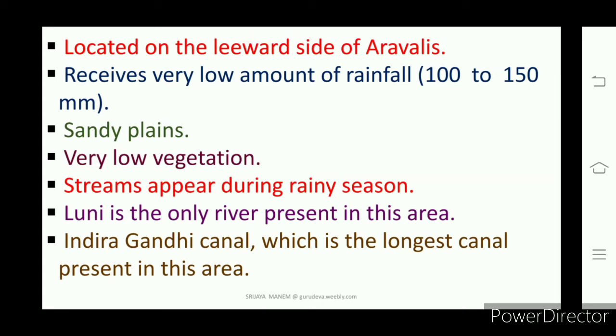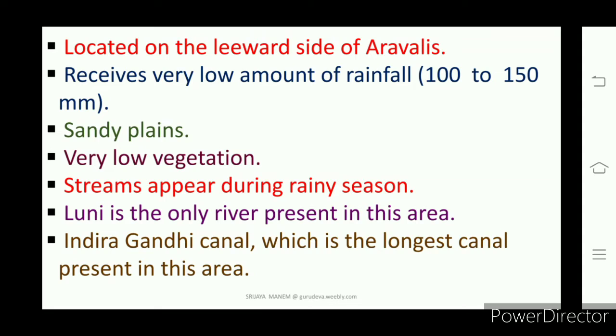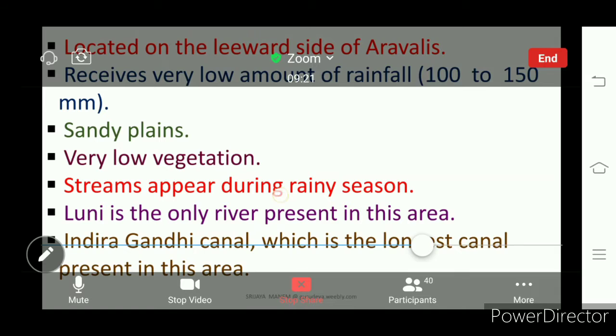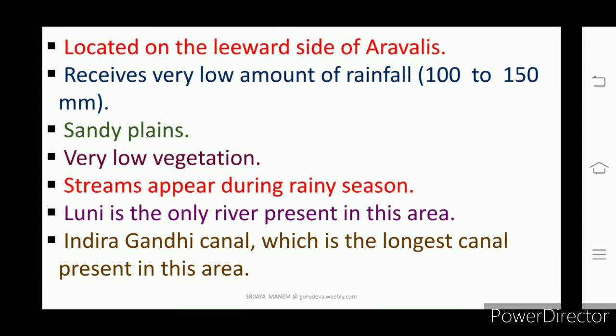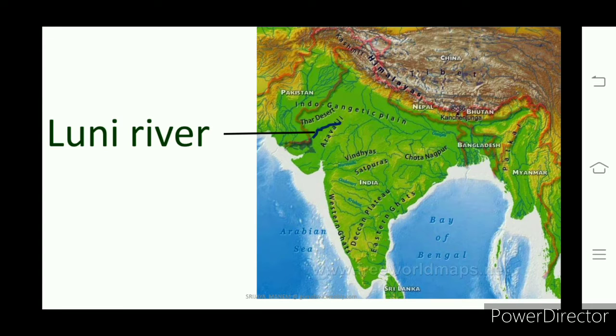During the rainy season, we see some streams forming there. Immediately after that, they disappear. The only river which is present in Thar Desert is Luni, which is called internal drainage because it does not join the Arabian Sea.